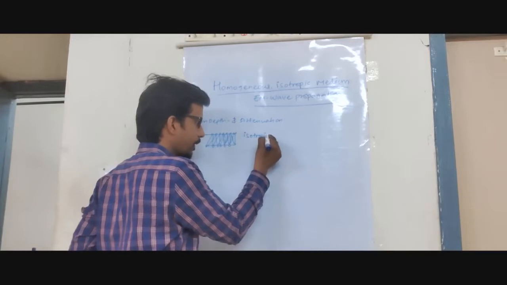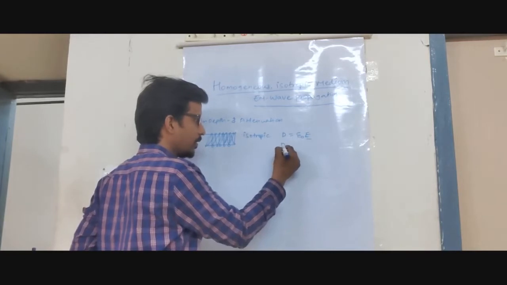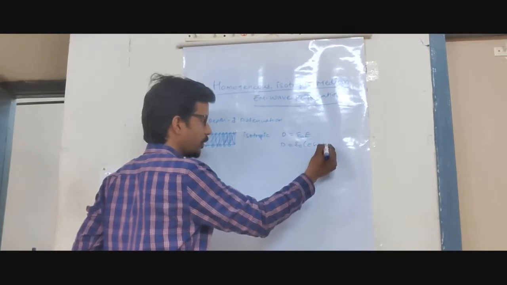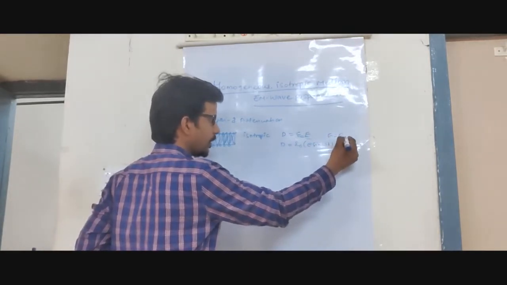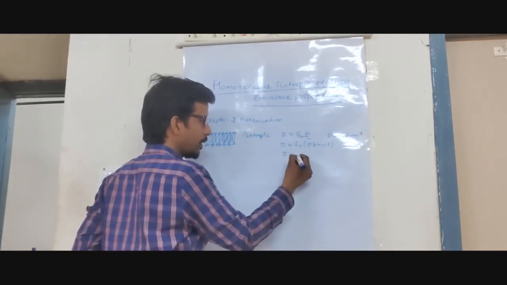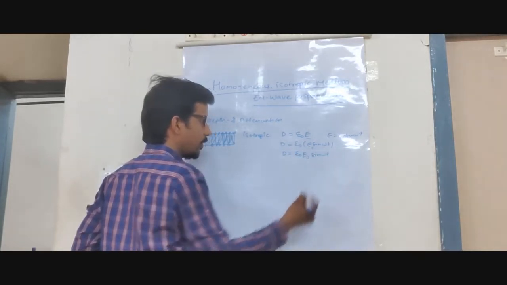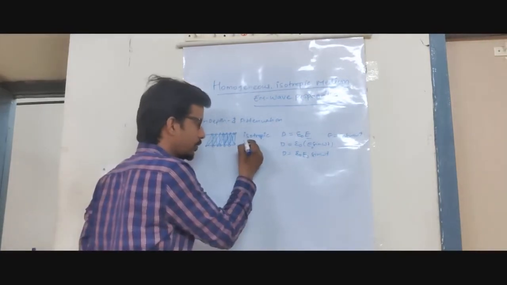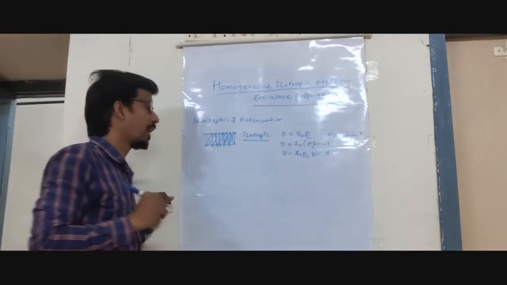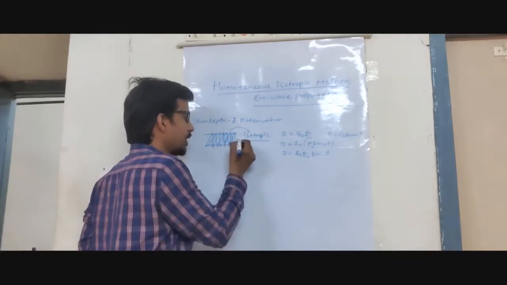Isotropic, I will explain, is about the propagation. You know very well now, the propagation is by substituting E equal to E naught sine omega t. When you substitute, we get epsilon naught E naught sine omega t. So the propagation of the wave takes place in the form of isotropic. This is condition number one.